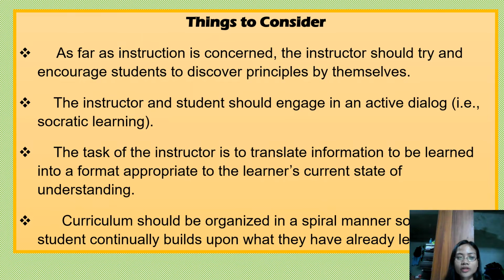And then another one is that curriculum should be organized in a spiral manner so that the student continually builds upon what they have already learned. When we say spiral curriculum, it is one in which there is an iterative revisiting of topics, subjects or themes throughout the course. So there is always a review.